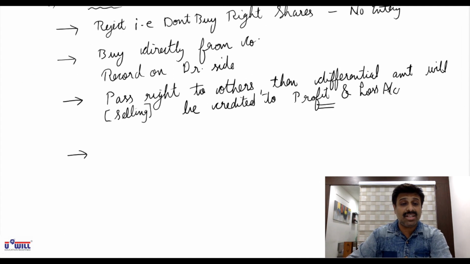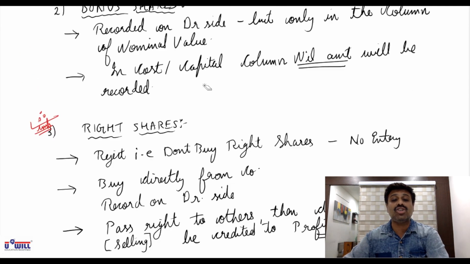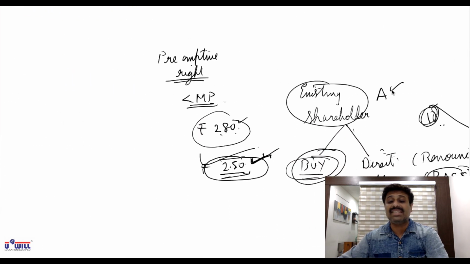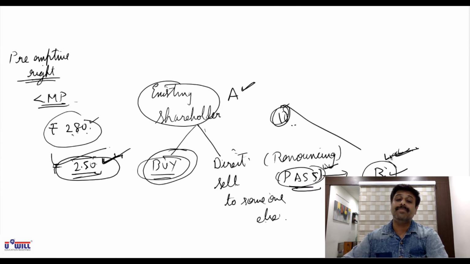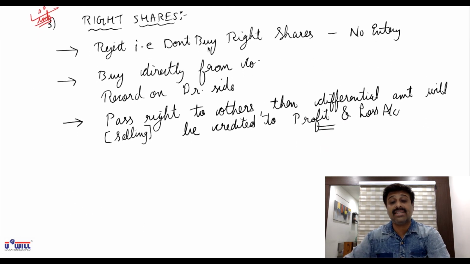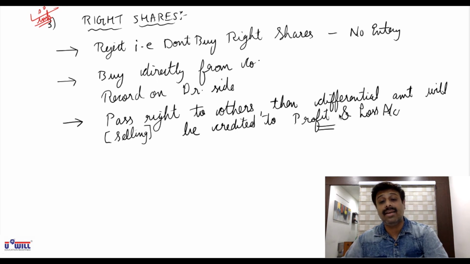So I need not mention this situation; you'll have to see the question thoroughly. Okay. Are we preparing the accounts in the books of the seller or the buyer? But mainly the seller has three options: either he rejects, or he directly buys from the company, or he passes on his rights to someone else.